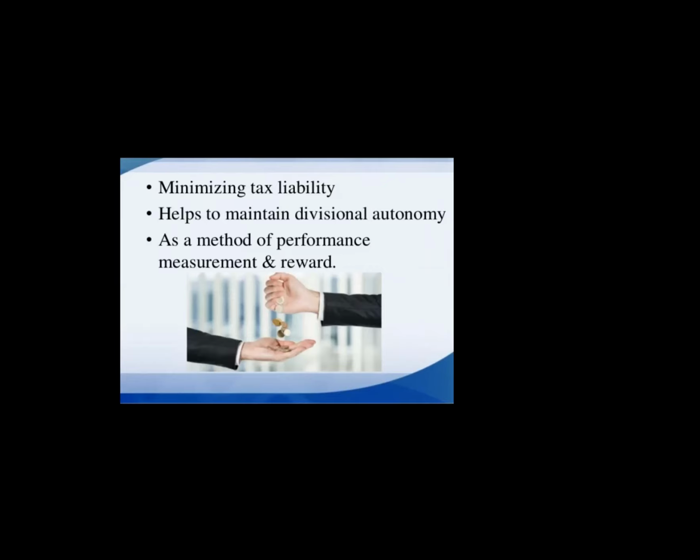It helps to maintain divisional autonomy. With divisional autonomy, one particular department can decide with past experience and records kept quarterly, half-yearly and yearly, for manufacturing or selling also.